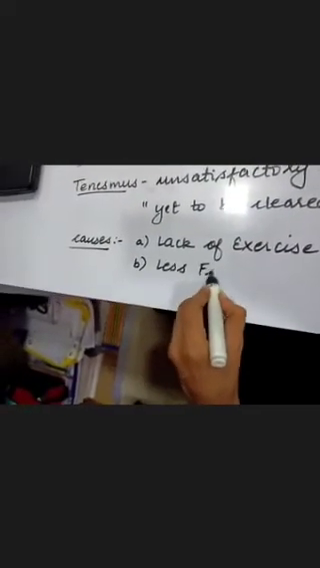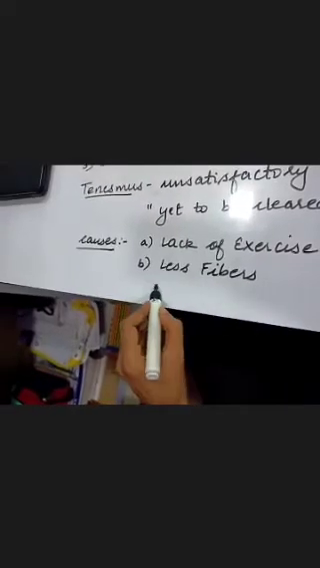Faulty diet. That means your diet has less fibers. See, our diet should have more amount of fibers, that is cellulose. And you will find these fibers mostly in fresh green leafy vegetables.